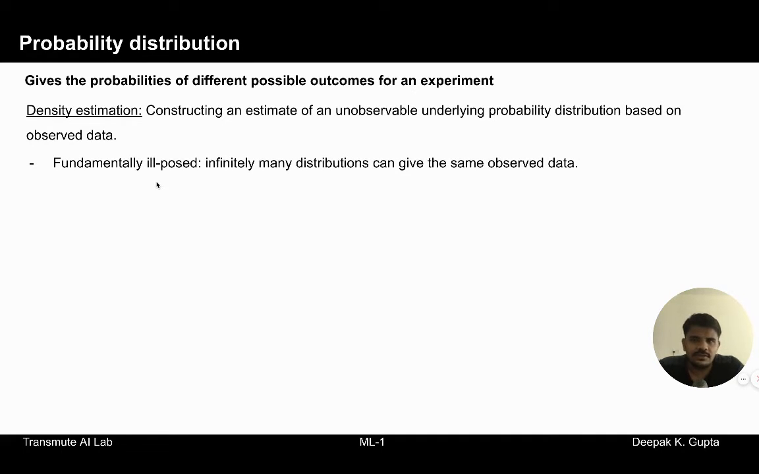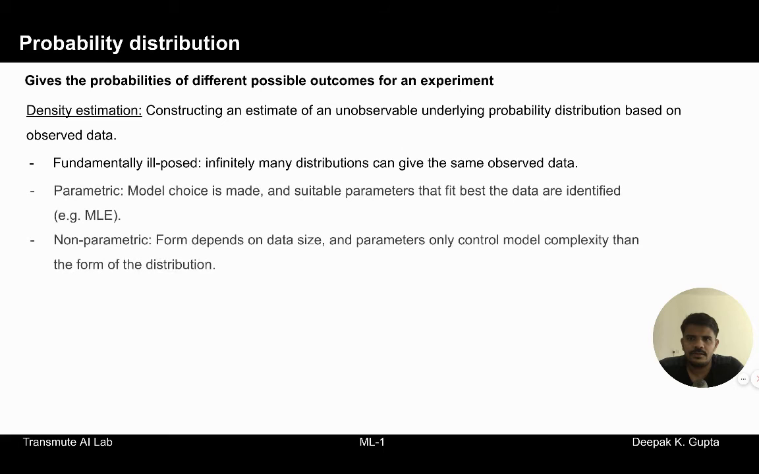Now, the challenge is that this density estimation is fundamentally ill-posed. If we are given data, there can be infinitely many distributions that can give the same observed data. There are two choices of distributions. The first one is parametric, the second one is non-parametric.